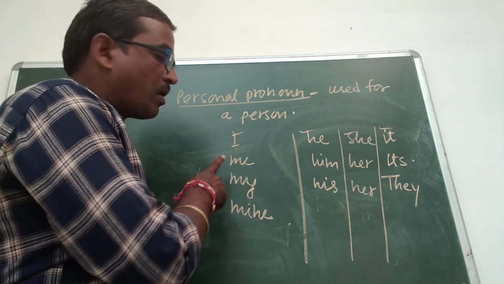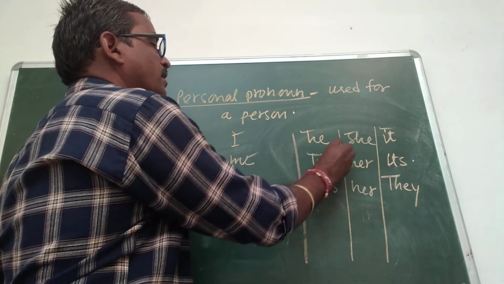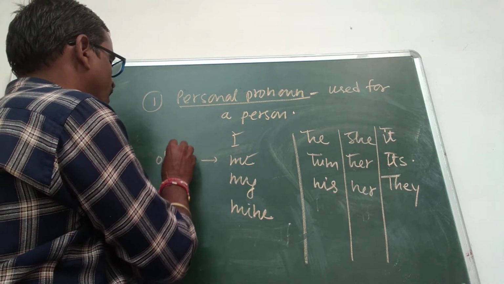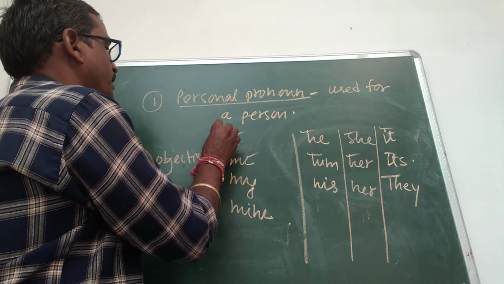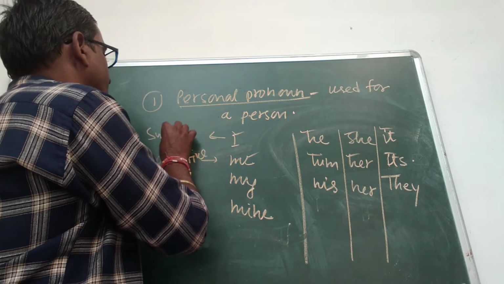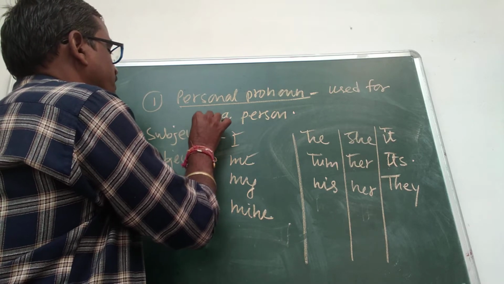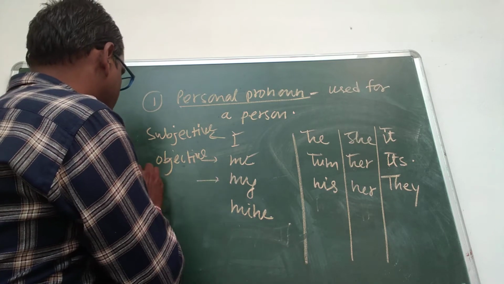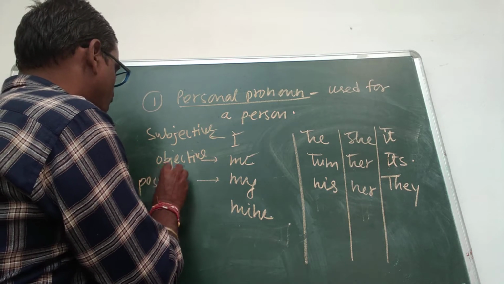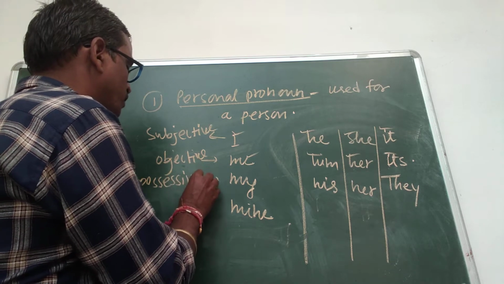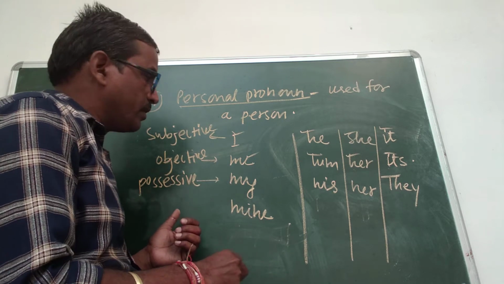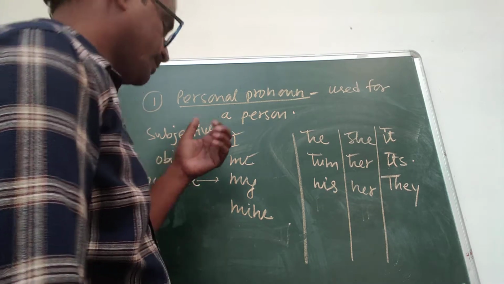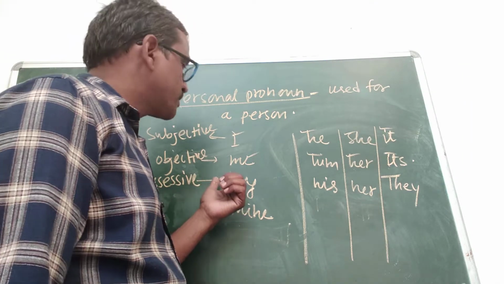And its objective case is me, him, her, it. This is the subjective case, this is the objective case, and these are possessive case. Here, three cases are very important to study for these words.